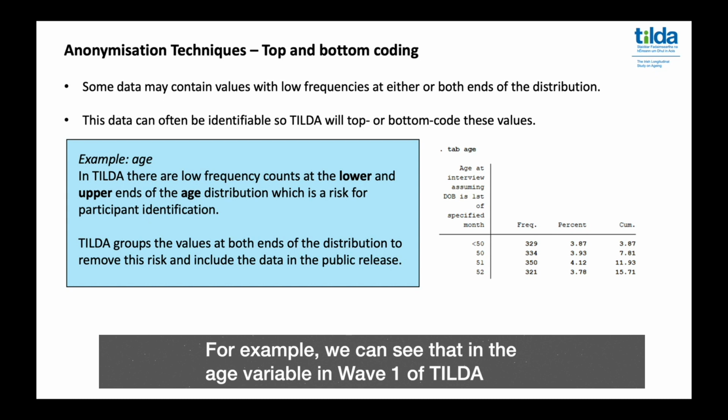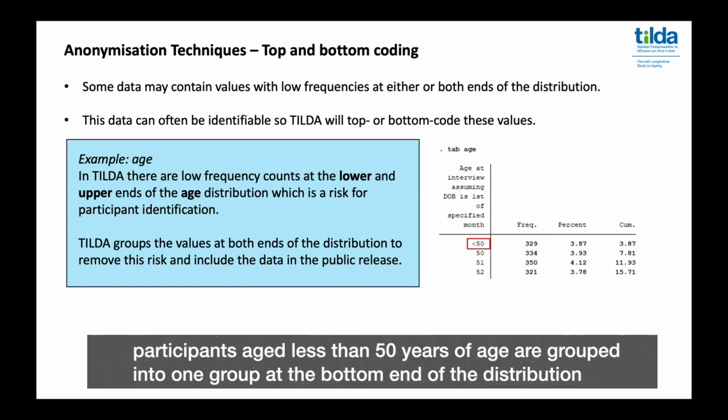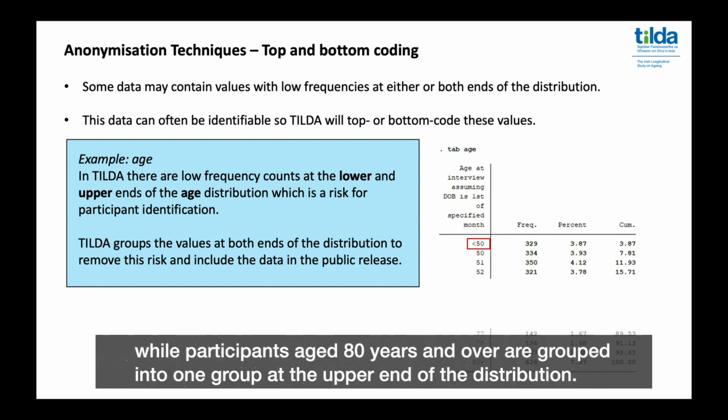For example, we can see on the age variable in Wave 1 of TILDA, participants aged less than 50 years of age are grouped into one group at the bottom end of the distribution, while participants aged 80 years and older are grouped into one group at the upper end of the distribution.